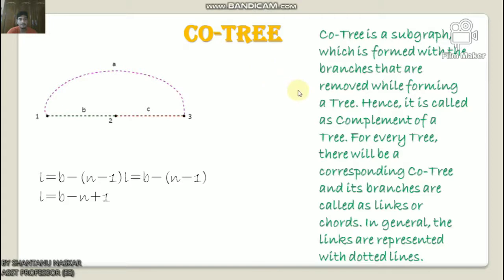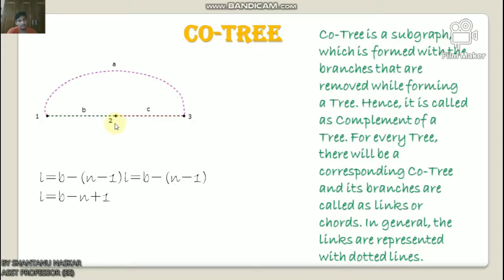Now we will discuss the co-tree. A co-tree is a subgraph which is formed with the branches that are removed while forming a tree. Hence it is called the complement of a tree. For every tree there will be a corresponding co-tree and its branches are called links. Remember, links or chords. In general, the links are represented with dotted lines.